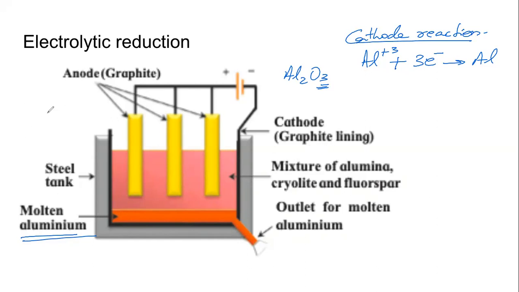At the anode, so if Al2O3 is my salt, if Al2O3 is there in the electrolyte, so Al is going here, that means oxygen will go to the anode. Oxygen's valency is 2, so that is O minus 2. Here it will lose electrons.